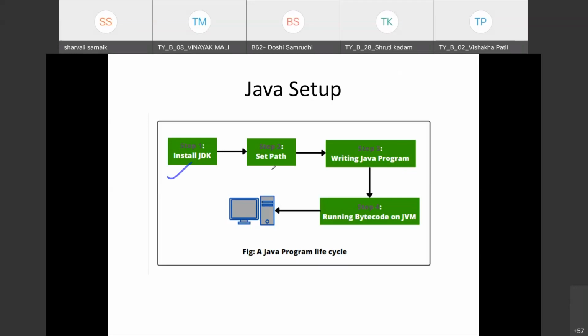Then we have to set a path. I will show you how to set a path in the next lecture. And then we have to write a program and run the program. So these are the simple steps of Java programming. We will write a program in Notepad, run it in the command prompt, and get an output.